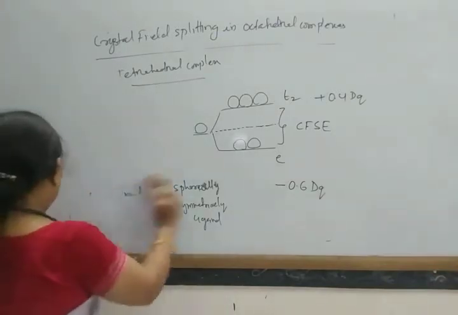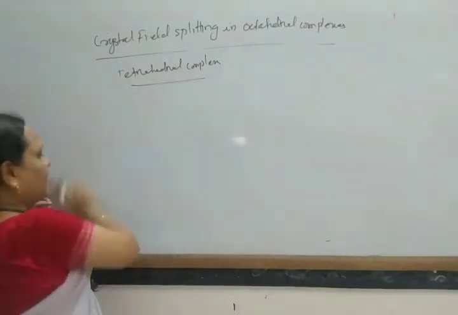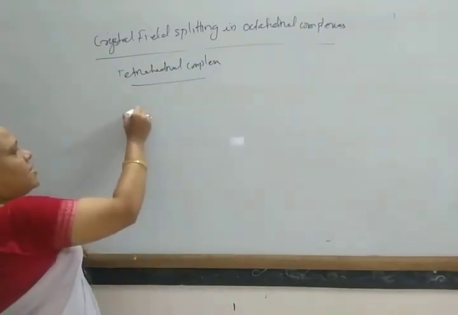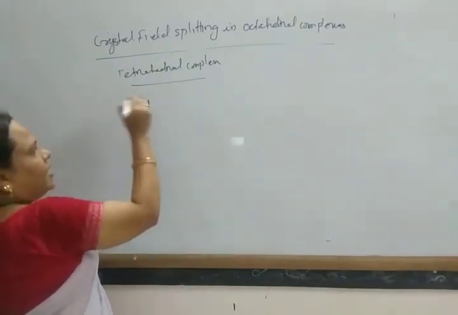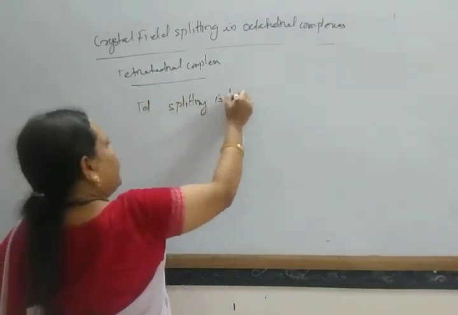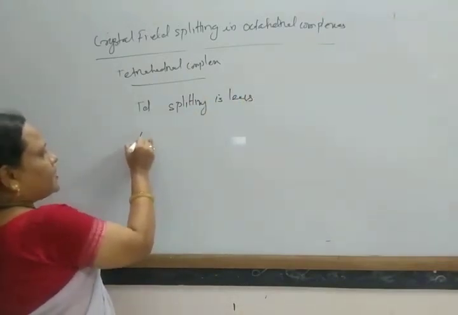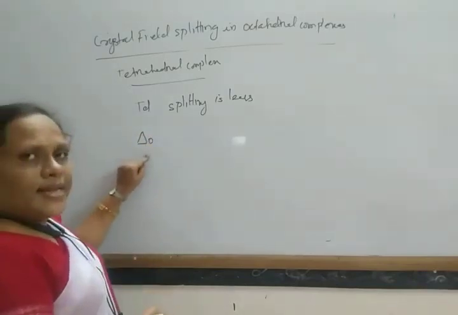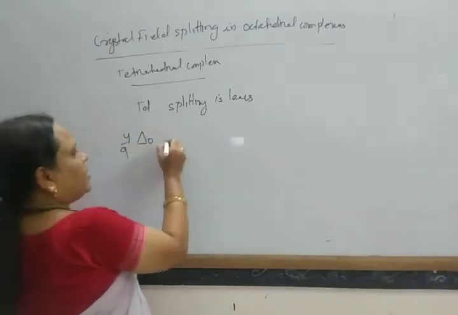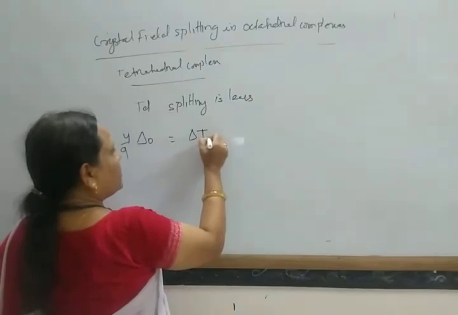So experimentally it is found that the splitting energy del O, 4 by 9 del O equal to del Tt.